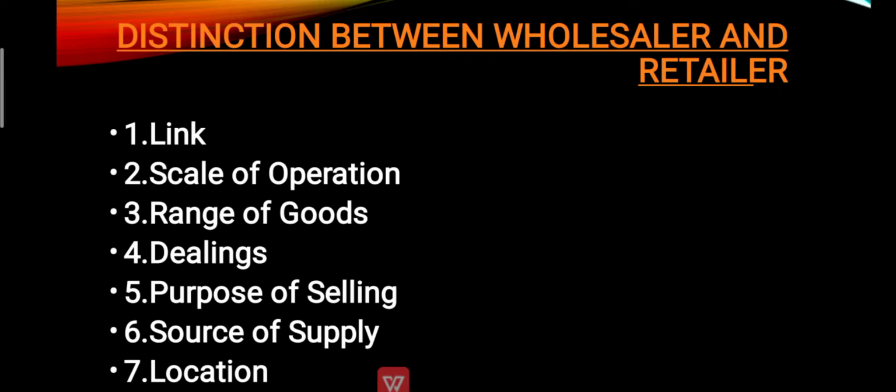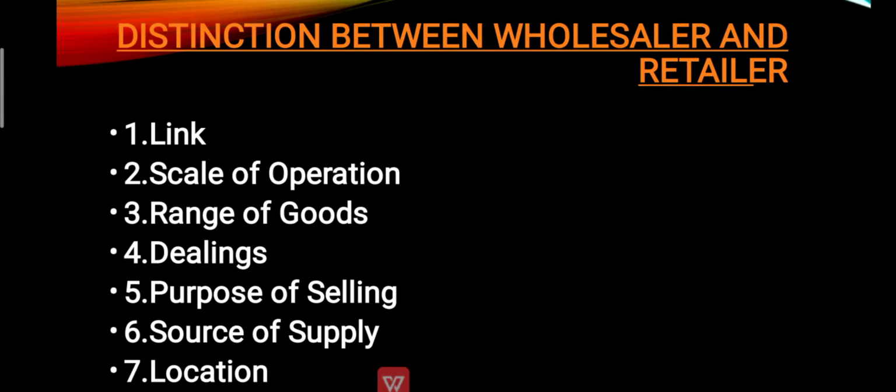Secondly is the scale of operation. A wholesaler carries out business on a large scale, whereas a retailer deals on a small scale, and the capital invested also is relatively small when compared to the wholesaler. Thirdly is a range of goods. So the wholesaler generally deals in one particular commodity or very few varieties of commodity, whereas a retailer deals with a large variety of commodities.